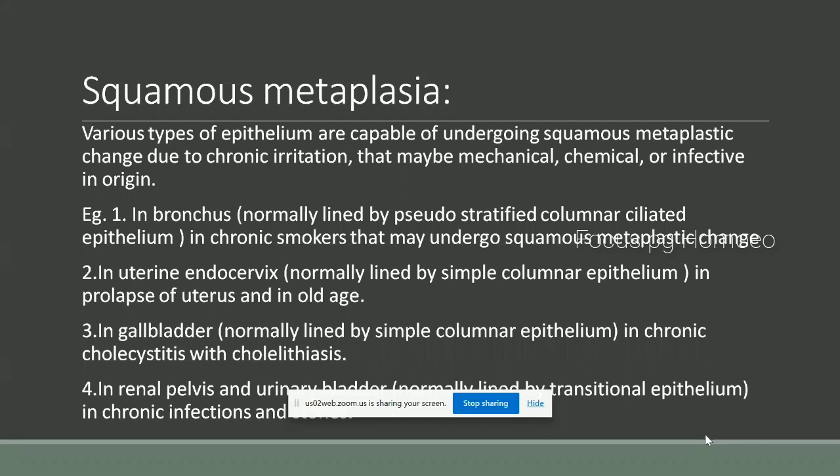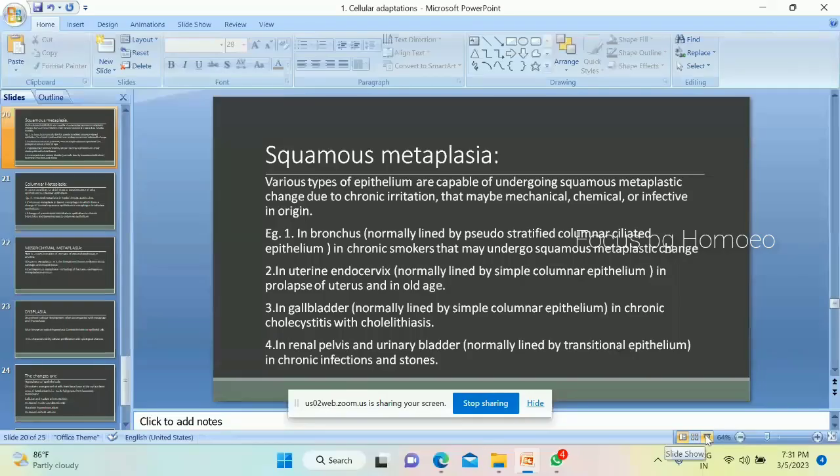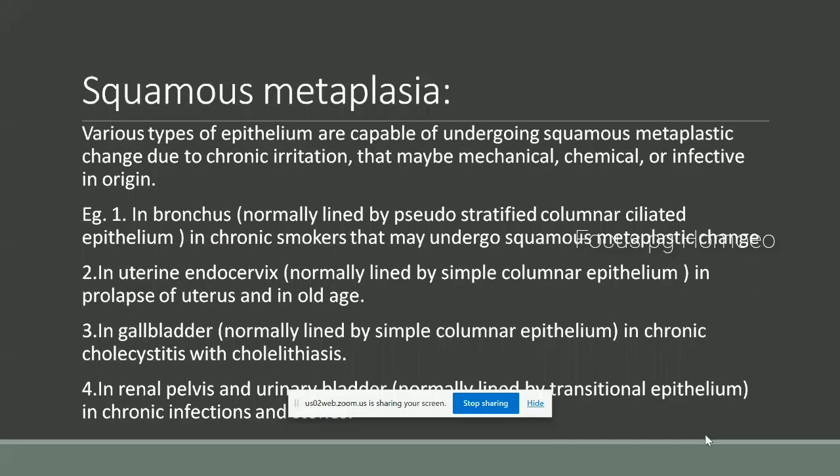Then in gallbladder, in chronic cholecystitis with cholelithiasis, normally lined by simple columnar epithelium, squamous metaplastic changes will occur. Then next one is renal pelvis and urinary bladder, normally lined by transitional epithelium, but in chronic infection and stones, squamous metaplastic changes will occur in renal pelvis. These are the squamous metaplasia.